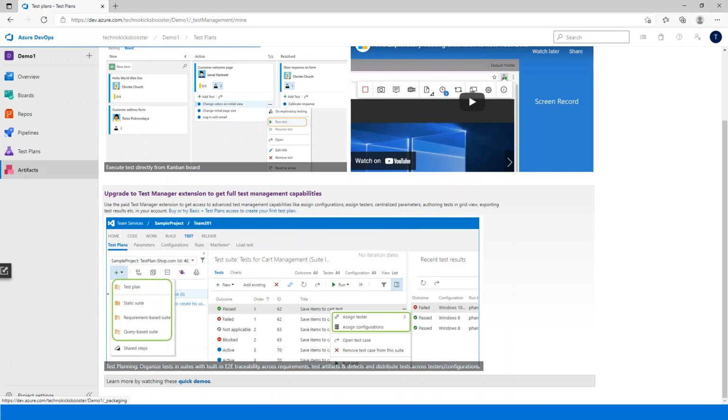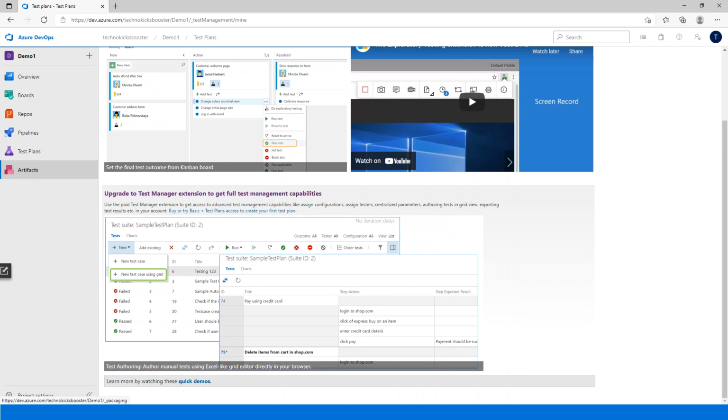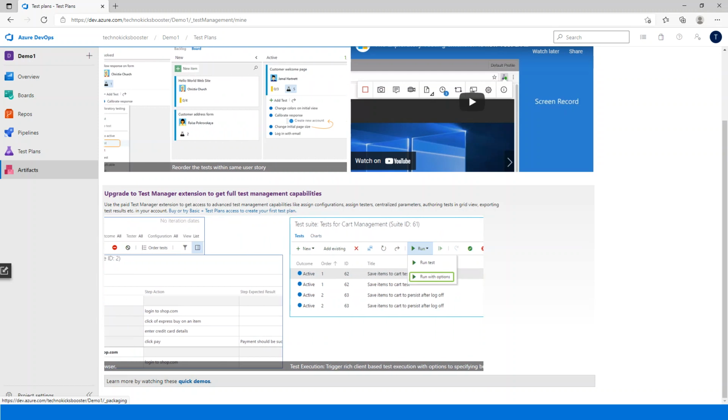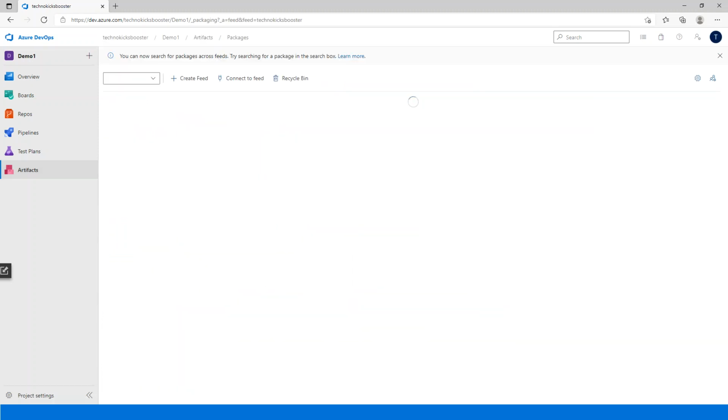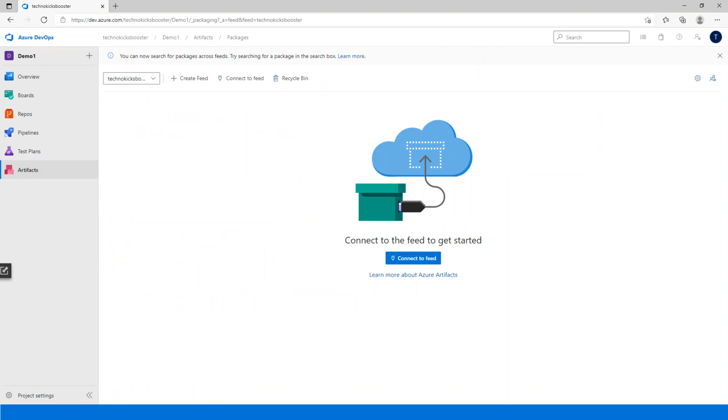And then you also have the artifacts. As I said, you can create a feed for your pipelines and for your organization, defining what type of packages you want to use for a particular project or to build an application, either a Maven package or a NuGet package, or whatever you want. You create a feed from here. That feed you will be using in all the pipelines, or Artifactory to store your data. It gives you the input to the pipeline. So basically, these are the features that are available inside the project.